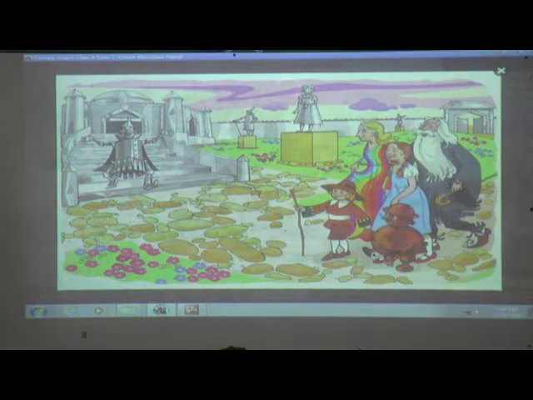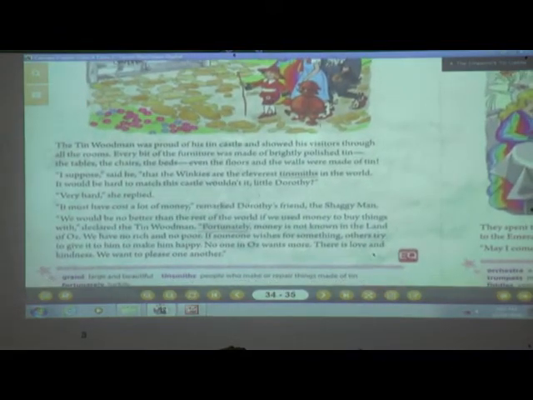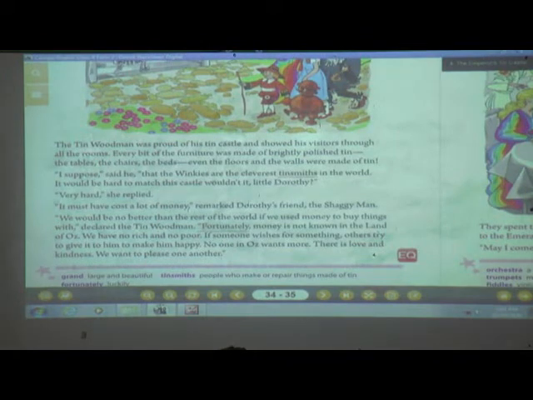And in this picture, can you make out who is the Shaggy Man, her friends? Yes, the Shaggy Man is this person. Yes or no? And then who is there? Button Bright is there, a little boy. Again you can see Rainbow's daughter is there, and Mr. TikTok is also there. Now we will see what happened over there. Now they have reached that place, and we can see Emperor Tin Woodman has visited them and welcomed them. How he has welcomed, we will see.